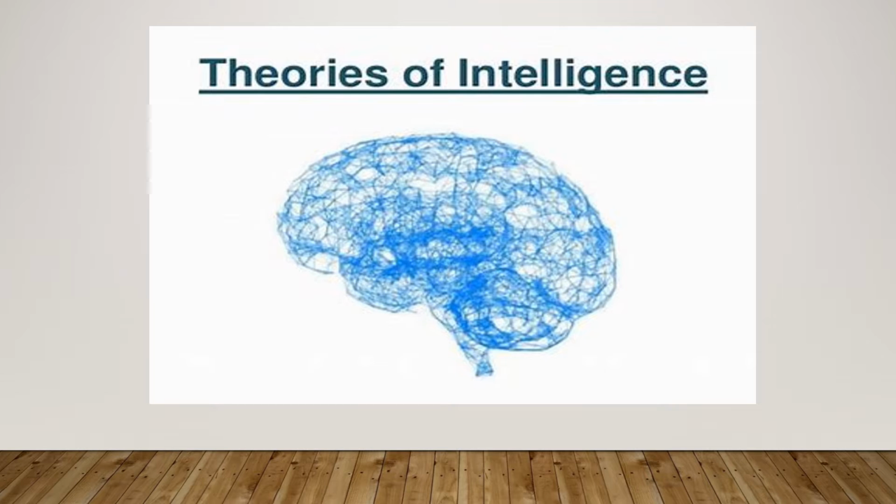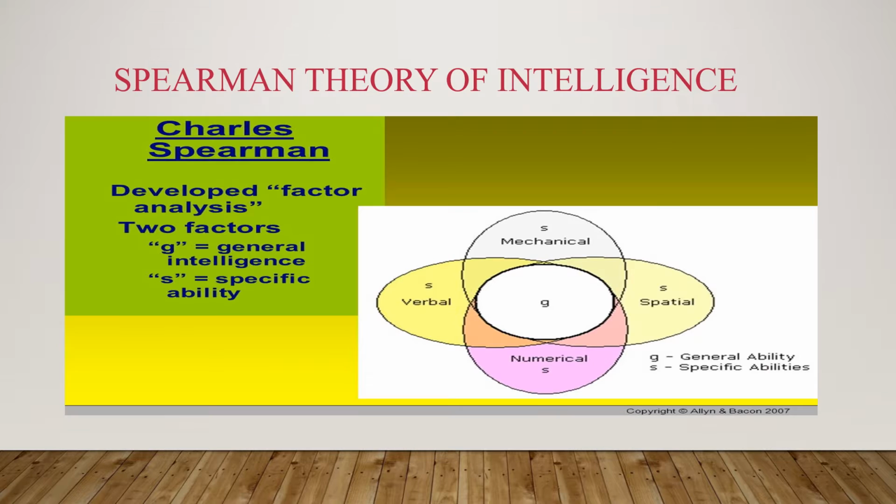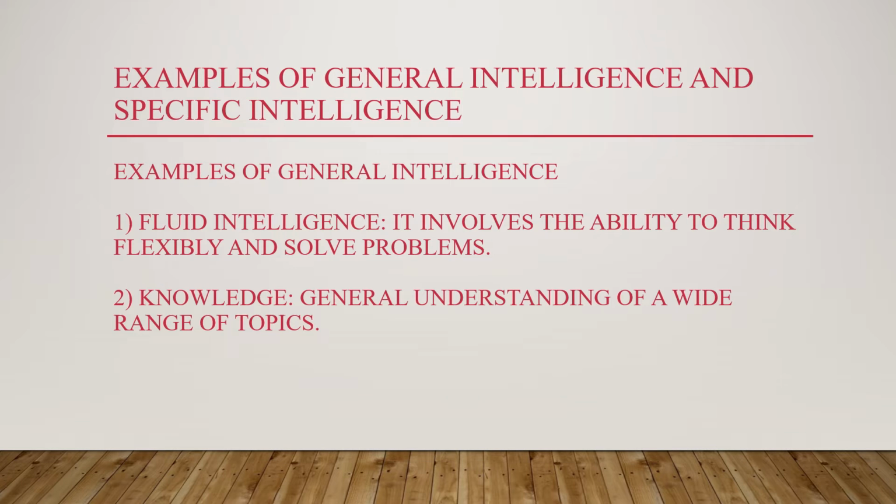So last week we discussed what intelligence is, and the definitions of intelligence given by different psychologists. This week, today, we'll be talking about theories of intelligence. The first theory that we are going to discuss today is Spearman's theory of intelligence. Spearman said that intelligence is divided into two. There are two factors of intelligence, that is general intelligence and specific intelligence. So let us try to understand what is general intelligence and what is specific intelligence.